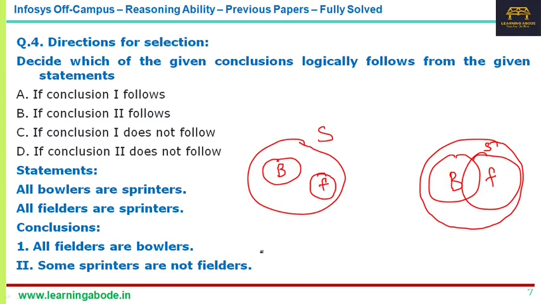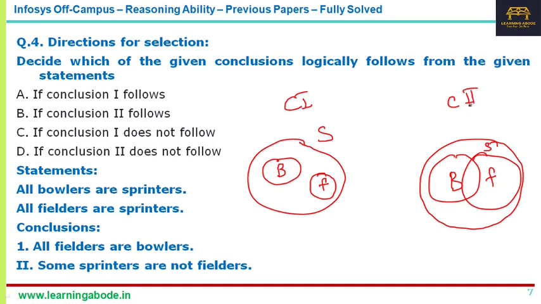Now let's see which conclusion follows. The first conclusion says all fielders are bowlers. No, it may be a possibility. Let me call this case 1 and case 2. I can even have completely overlapping, also possible.